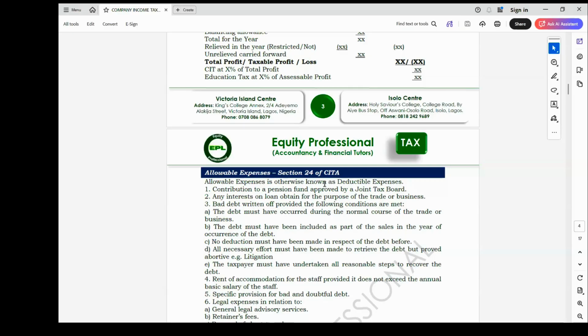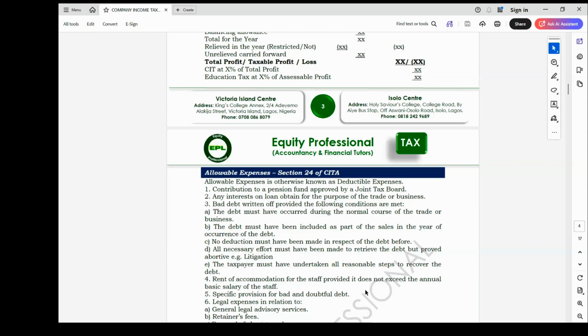It's a current debt. You must not have deducted the debt before. Then you must have made all efforts to recover the money, like taking the customer to court or suing him. All those must have been taken into consideration before the debt will be regarded as a bad debt.